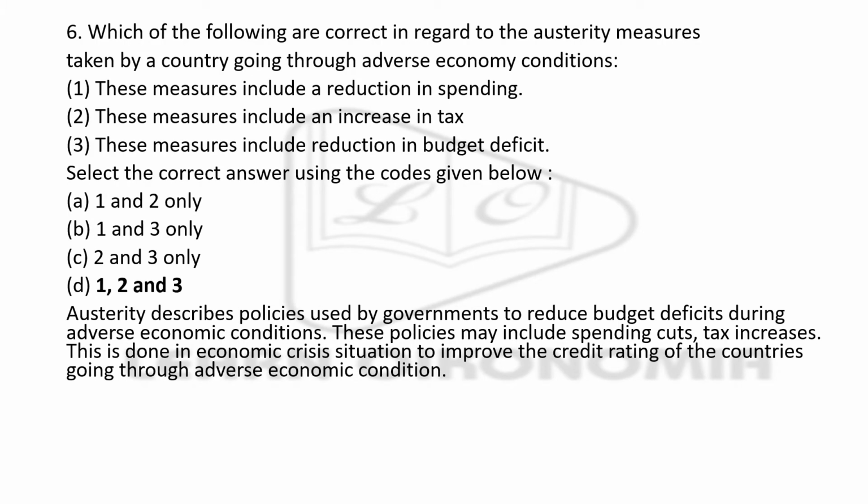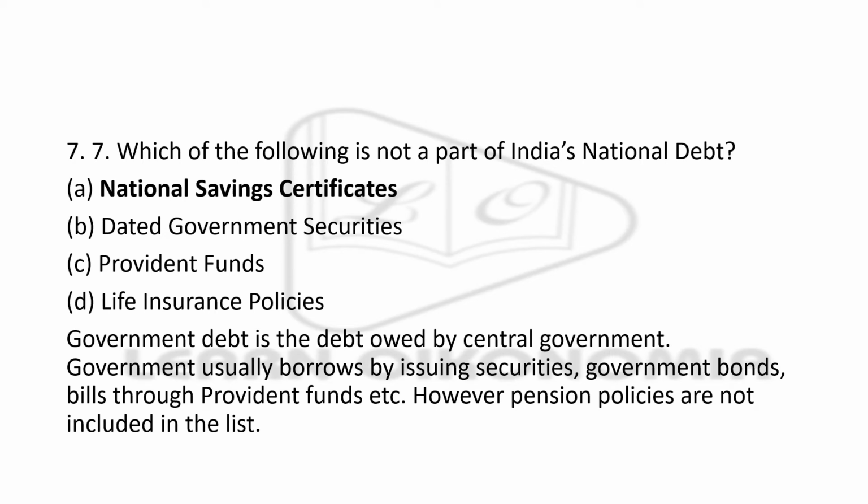Next question. Which of the following is correct with regard to austerity measures? Just understand what austerity measure is. It involves policies used by governments to reduce budget deficit, that too during adverse economic conditions. And these policies include spending cuts, tax increases, etc. So the right option here is that all the sentences given here are right. These measures include a reduction in spending, an increase in tax, and a reduction in the deficit. All are correct.